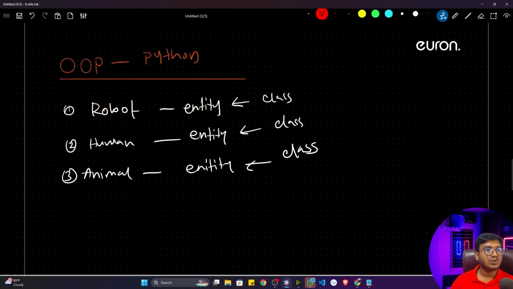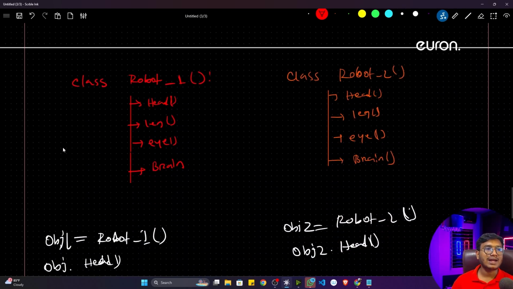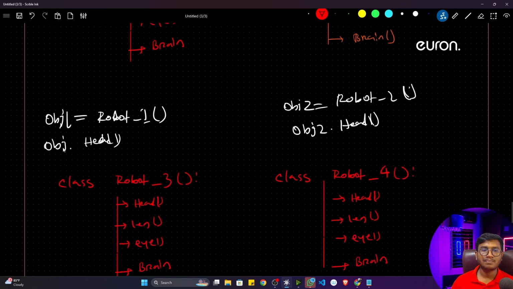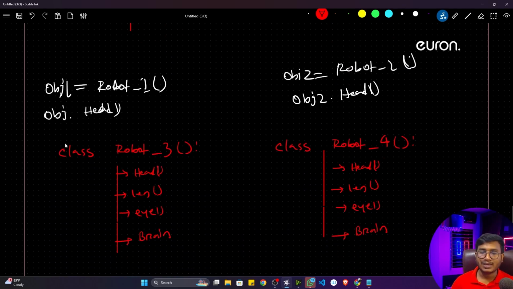So that's why OOP helps us write our code in a very efficient way, and it's a very powerful concept inside Python. So far whatever functional programming you have learned, it's completely fine. If you have an easy problem statement, you can solve it with the help of functional programming. But whenever you are working on a real world application, a very big application, you also need to think about the future of that application. Let's say in future I want to add some more functionality.